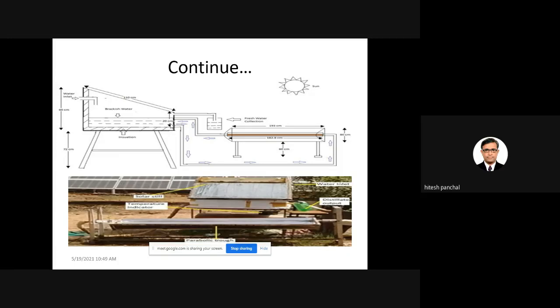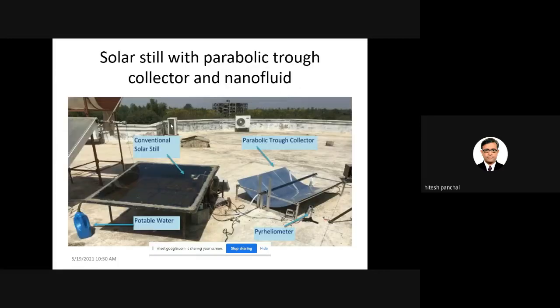Generally, a conventional solar still will produce an average of 3 liters of water. So 70% of 3 is 2.8, which gives 5.8 liters of distillate output obtained from the solar still coupled with the parabolic trough collector.